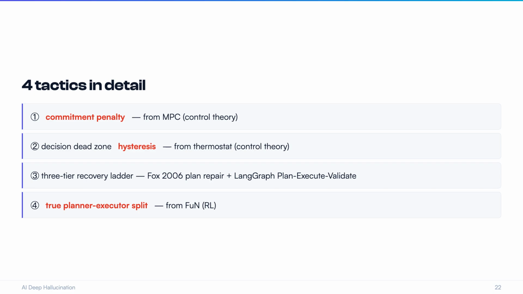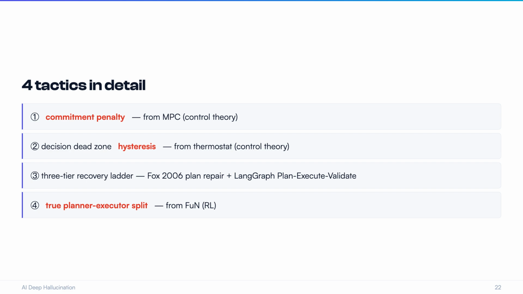And then? Tactic 3, 3-tier recovery ladder. First retry with error feedback, then locally patch the plan. Only as last resort do a full replan, no skipping levels. Tactic 4, real planner executor split. Don't let the planner butt in at every step. Let the executor run in steps before checking back.